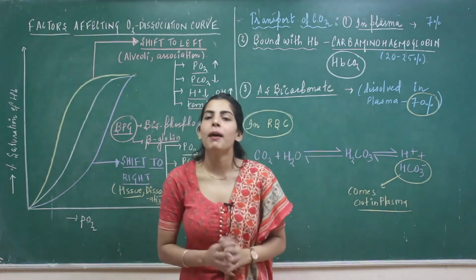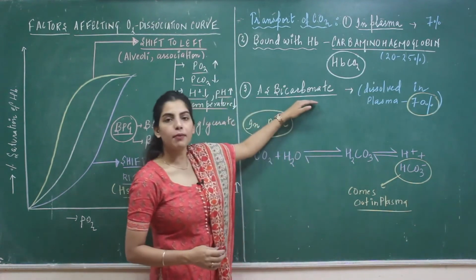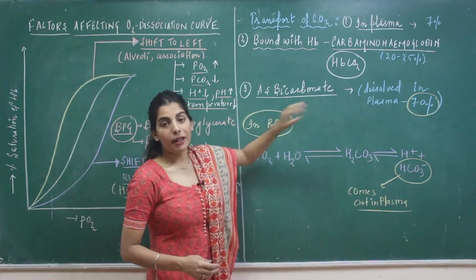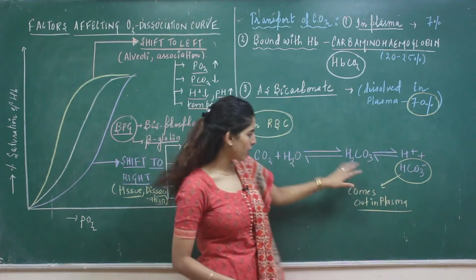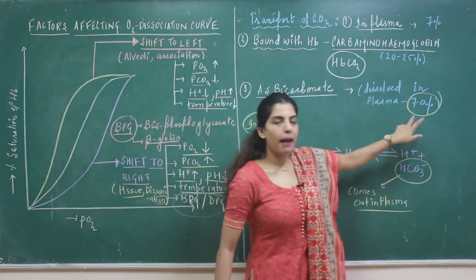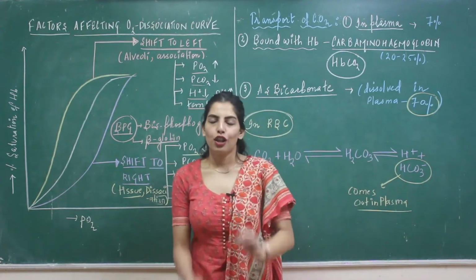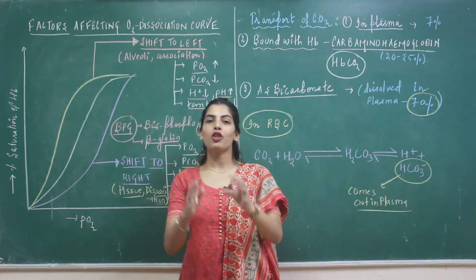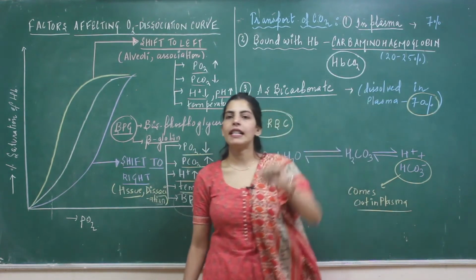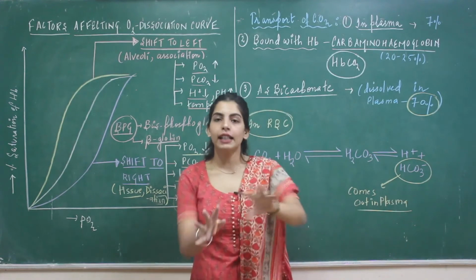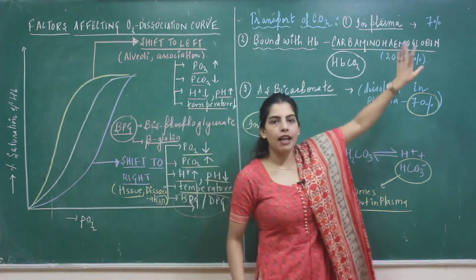And the maximum part of your CO2 is transported as bicarbonate ions. But these bicarbonate ions, I have written it over here, are dissolved in the plasma. We are going to see how. And that is maximum 70%. So if I ask you how much is transported in plasma, that would be 70 plus 7, 77%. If I say directly diffused in the plasma, that is 7%.